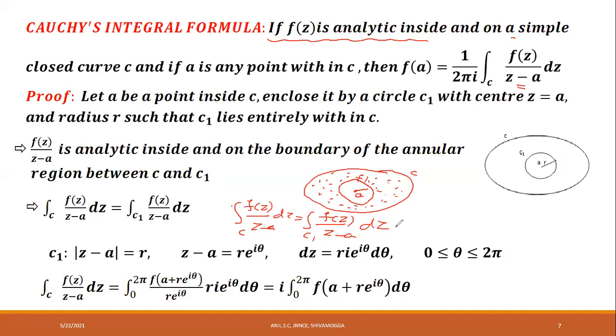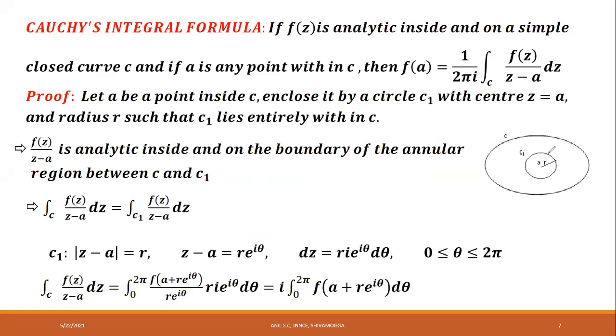We proved this result in the earlier class. And what is this C1? C1 is a circle whose center is A and radius R. That is denoted by modulus of z minus a is equal to R. This is C1.